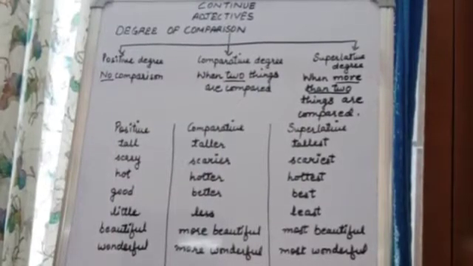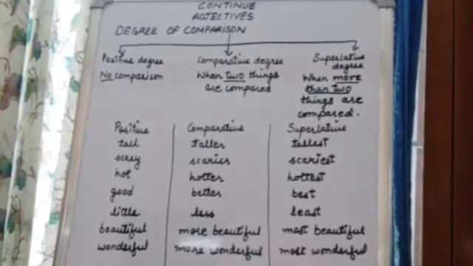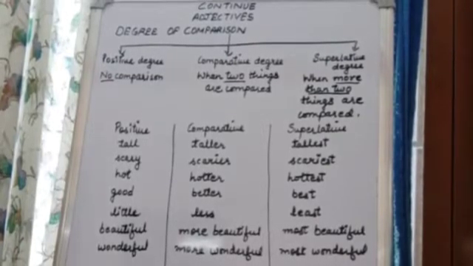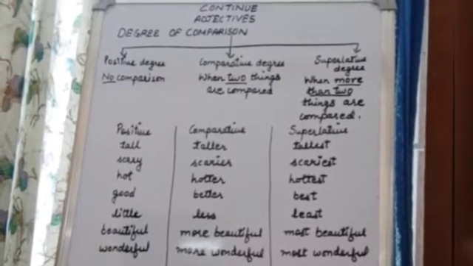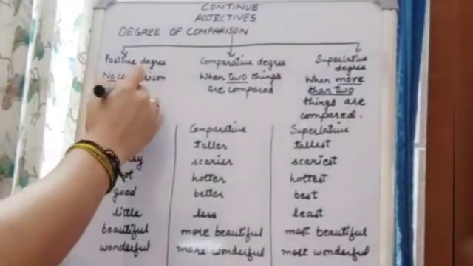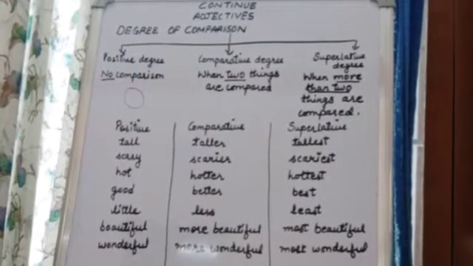I hope you remember we have done this in class 3 also. So what happens in positive degree? Say class, in positive degree we make no comparison. When there is only one thing, we do not compare that thing or that person with any other. Means there is zero comparison. We do not compare.